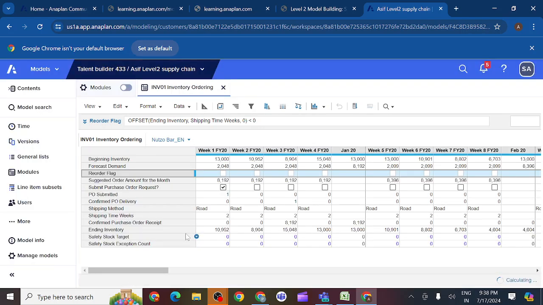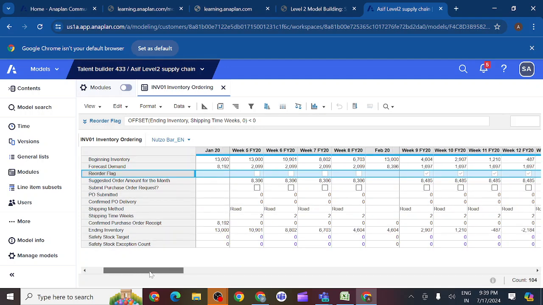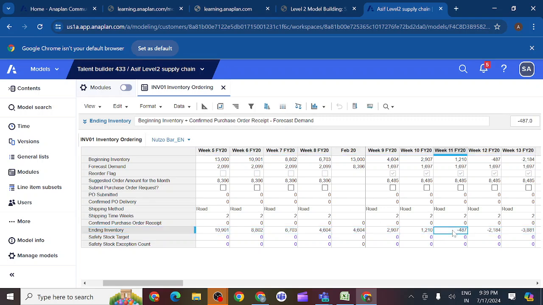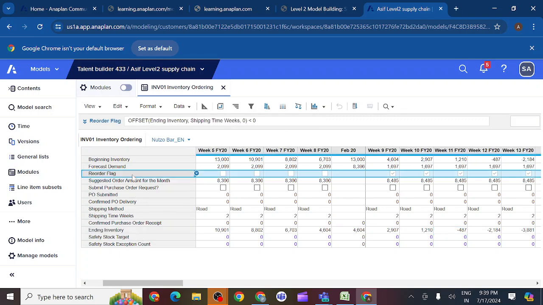Whenever your ending inventory is going to become below 0, you can see here our ending inventory is below 0. So what is happening here? What are we doing in the reorder flag? Yes, 2 weeks in advance we are getting the flag, meaning we should be alerted so that we can reorder the products. That is the reason we are providing this line item, the reorder flag. So how we are creating the logic here, each and every line item you can see.